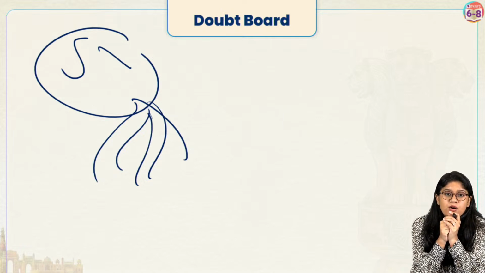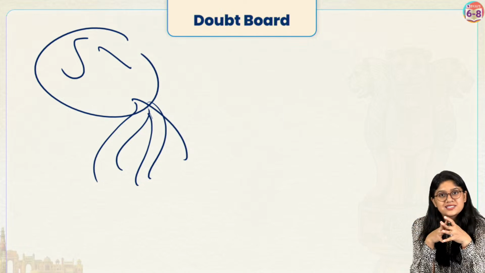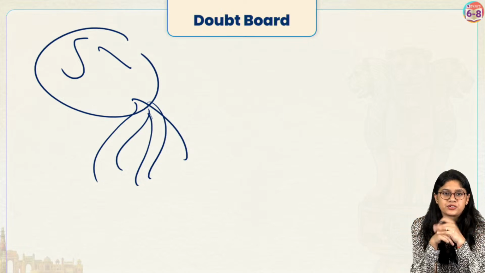Yes, Gautam, what is the doubt in the monarchy? Please ask. In monarchy, we have the rule of a king, and they have absolute power. They have all the power.